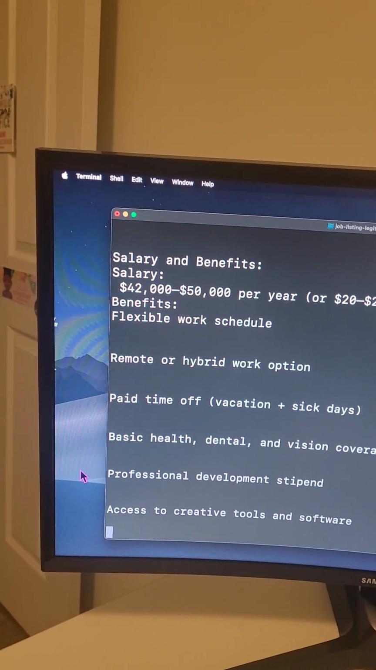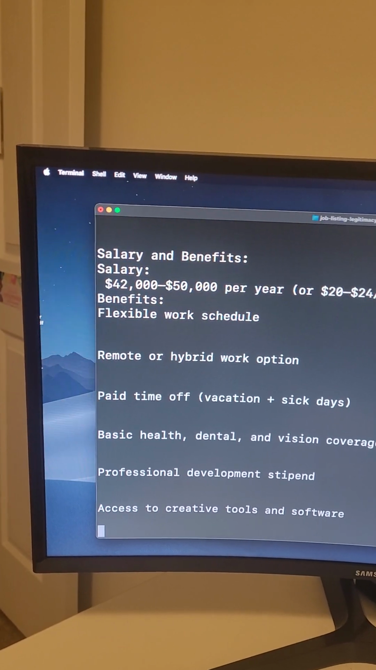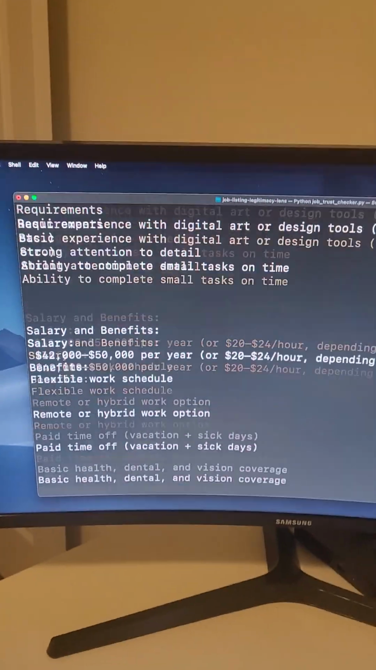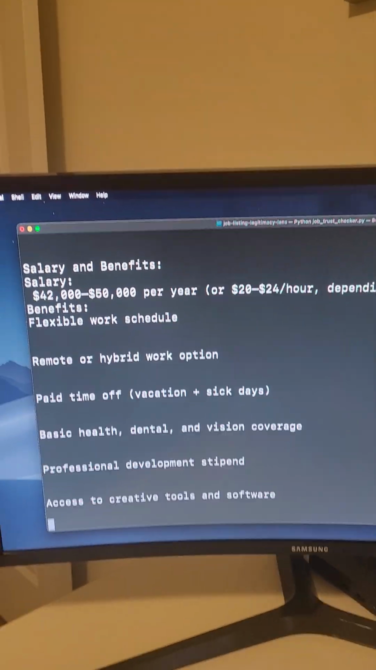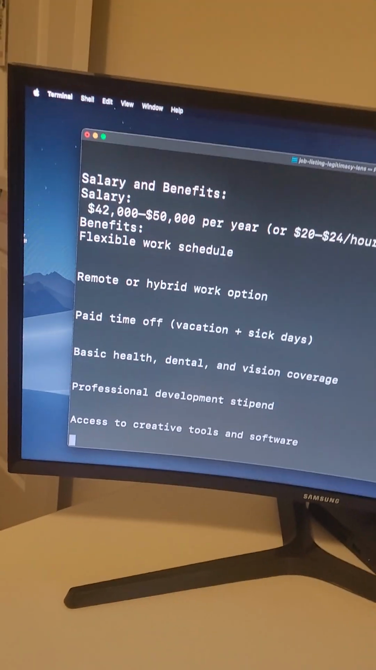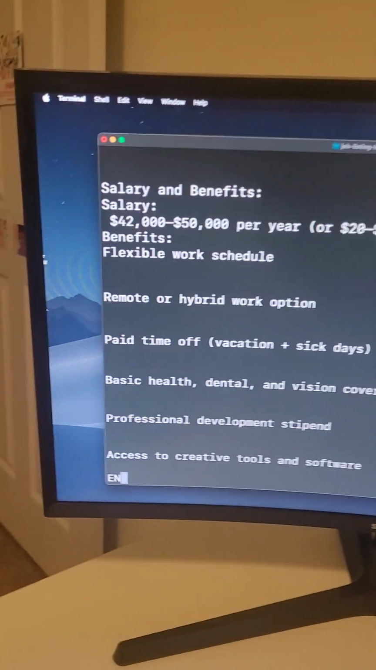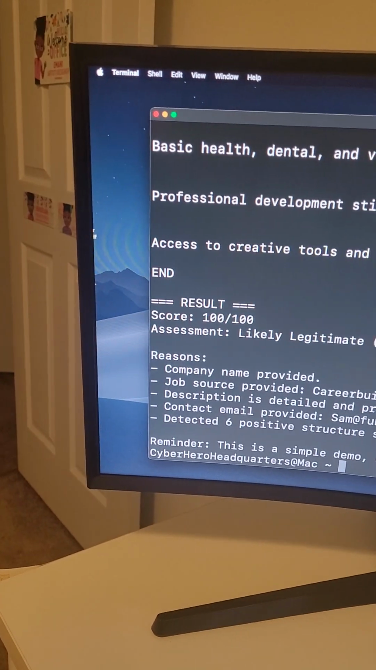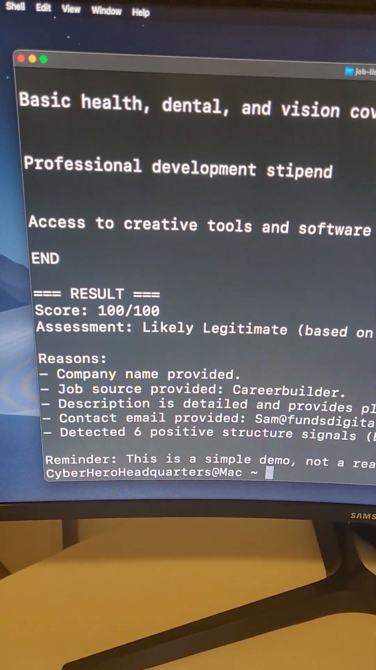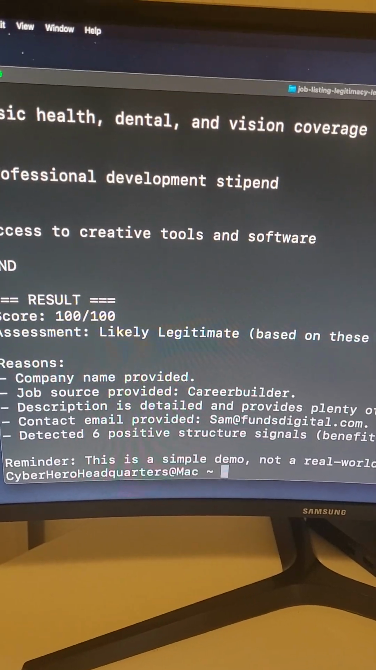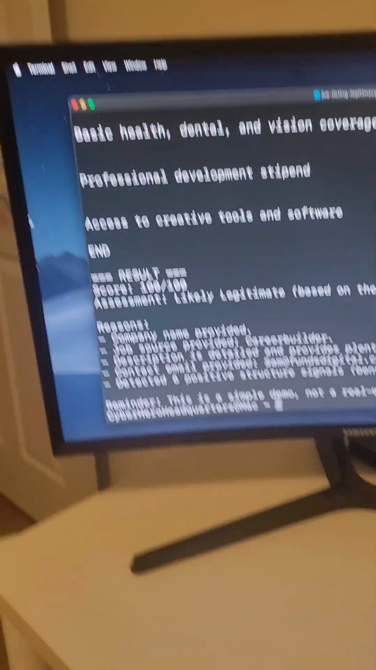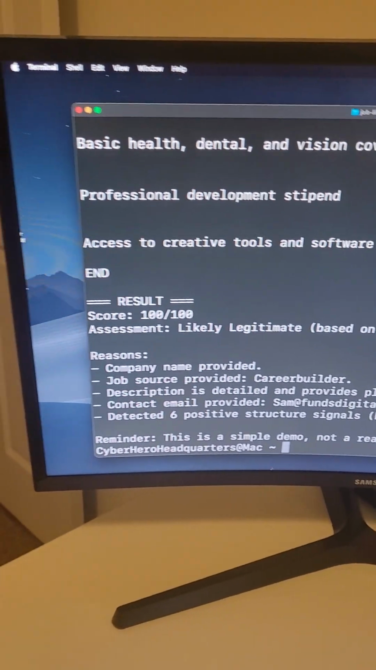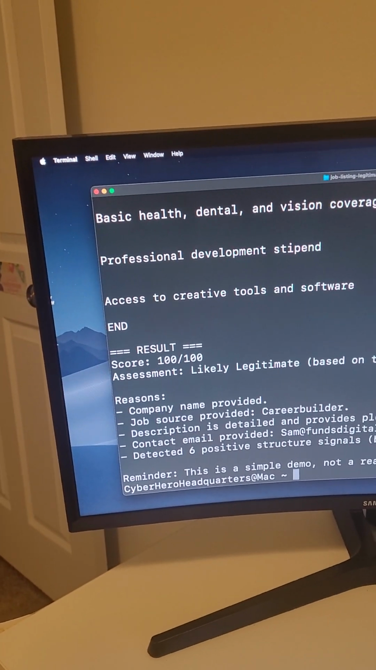She has scrolled up some so they can see. So she has the salary, she has the job, she has a job description with requirements, the name of the job. So go ahead and press the button and type end. Excellent. You see, it's telling us that this job is likely legitimate because she had all the factors. So let's do a bad job. The score is 100 because it's most likely a legitimate job.